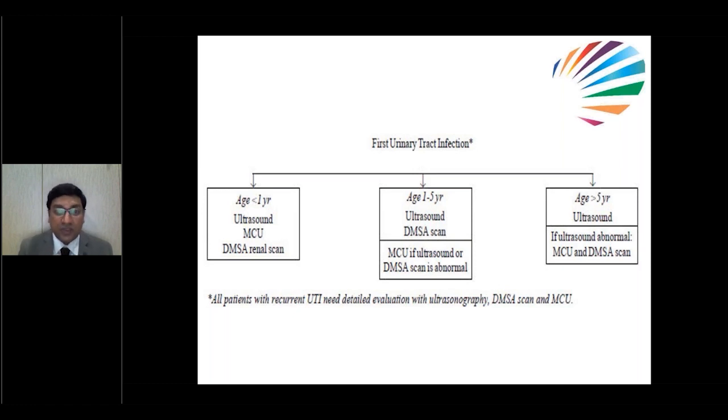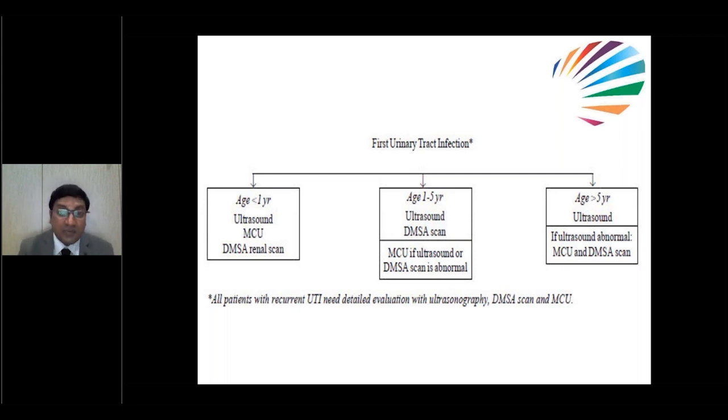If the kid is around 1 to 5 years, the first important thing is we have to do ultrasound. If ultrasound is normal, but the child is having symptomatic UTI, we always have to do DMSA scan also. If DMSA shows any scarring, then we should do MCUG.